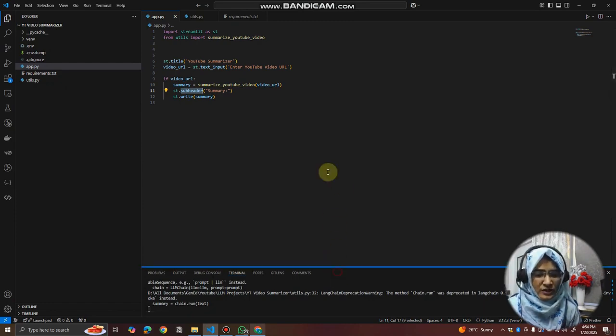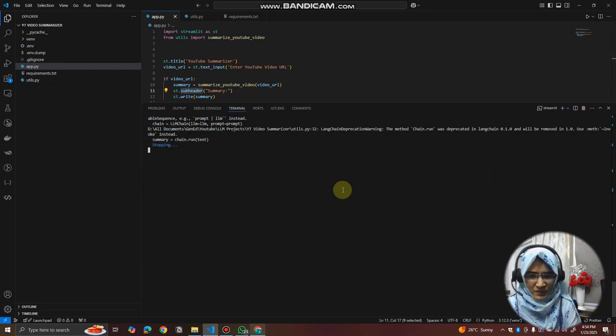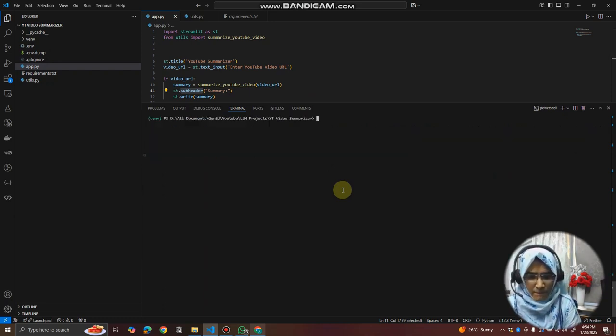In order to run this application, first you need to create your virtual environment. Remember that without a virtual environment, don't run or create any kind of project, right? For the virtual environment, I need to write the command python -m venv. Here you can write any name, like myenv or YTENV.